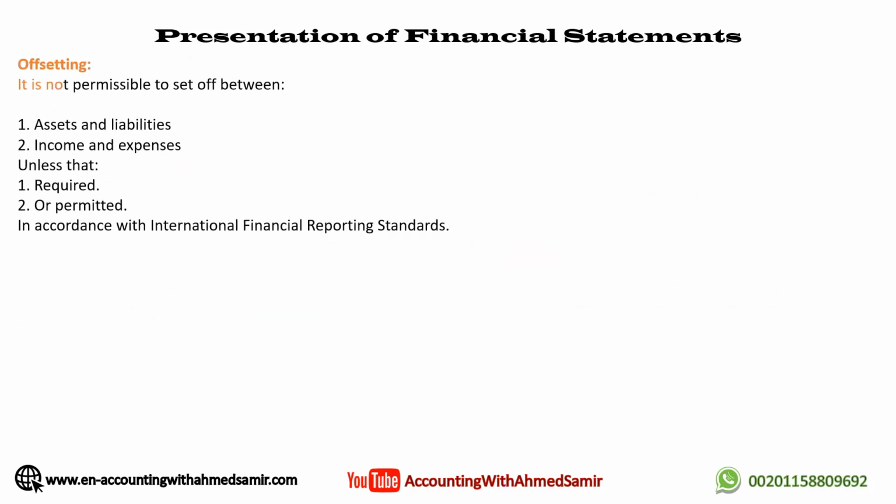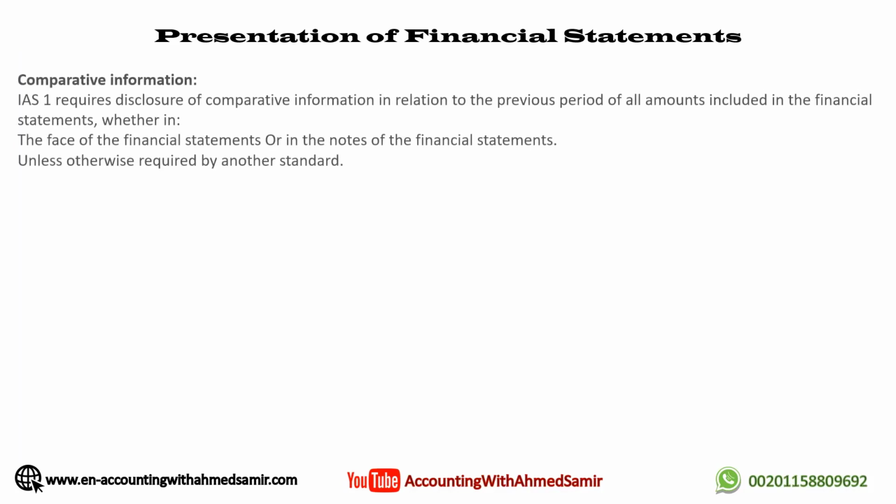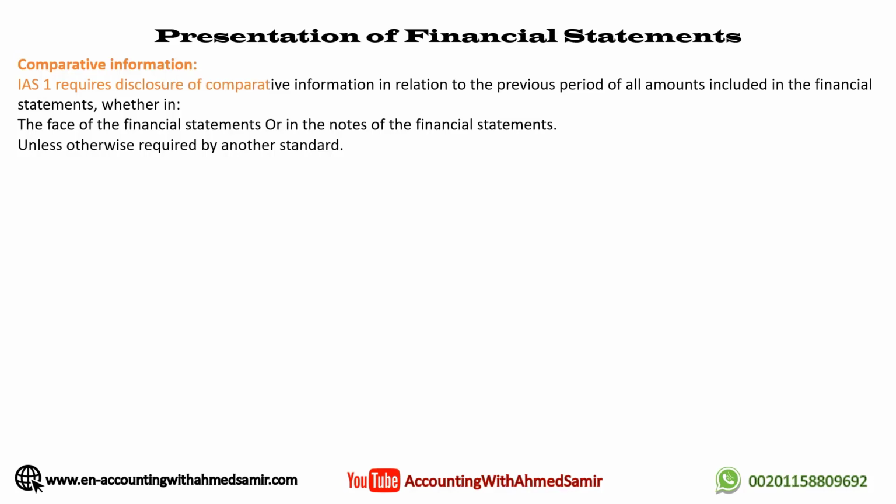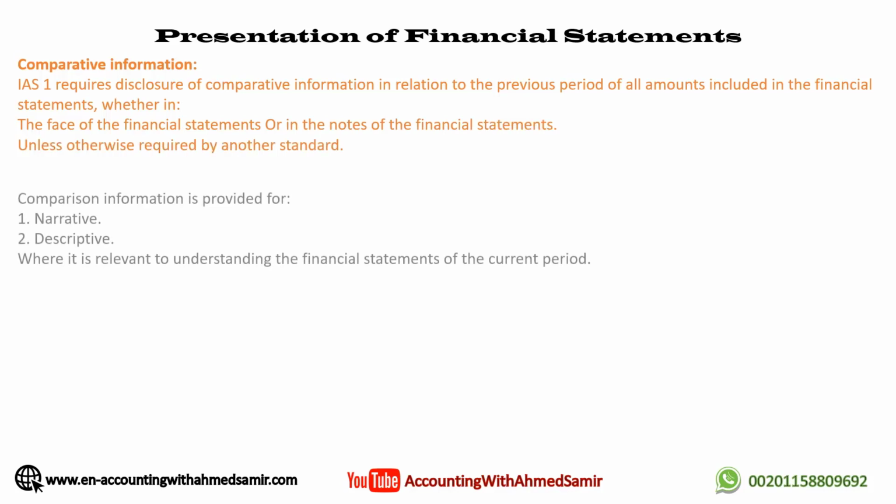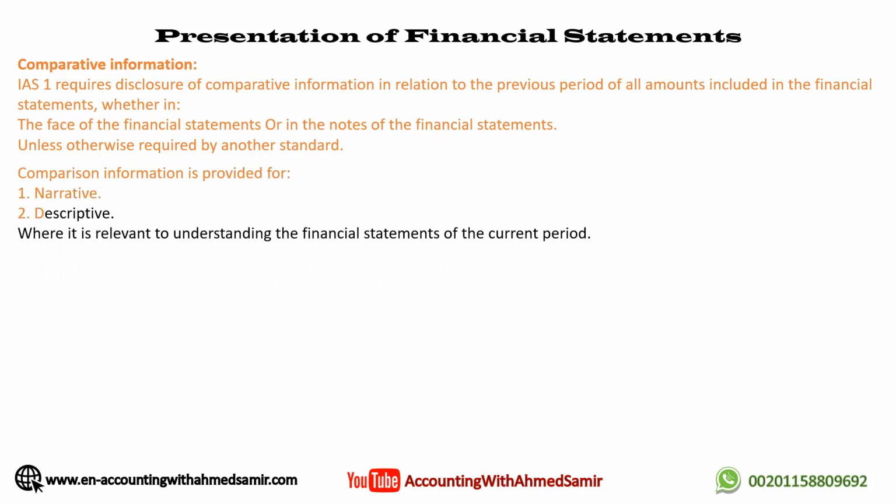Offsetting. It is not permissible to set off assets and liabilities, or income and expenses, unless required or permitted in accordance with International Financial Reporting Standards. Comparative information. IAS 1 requires disclosure of comparative information in relation to the previous period for all amounts included in the financial statements, whether on the face of the financial statements or in the notes, unless otherwise required by another standard.